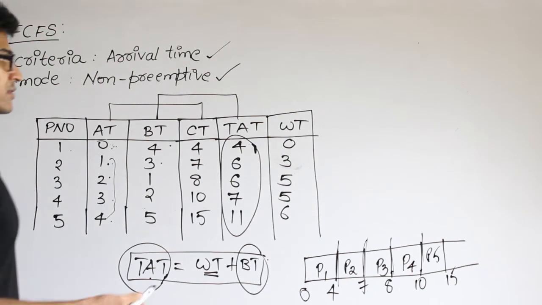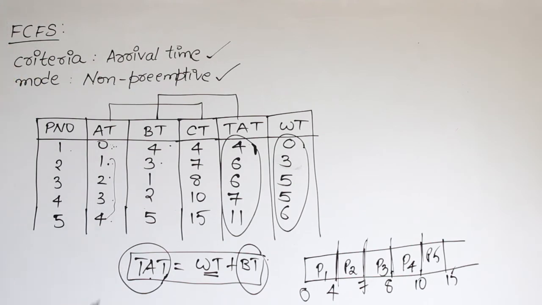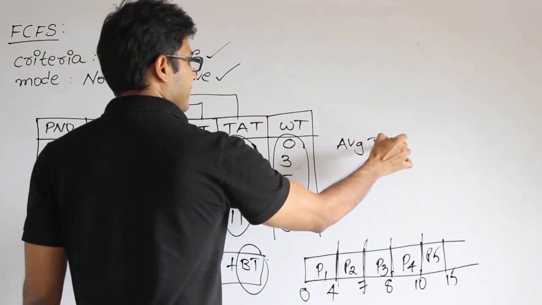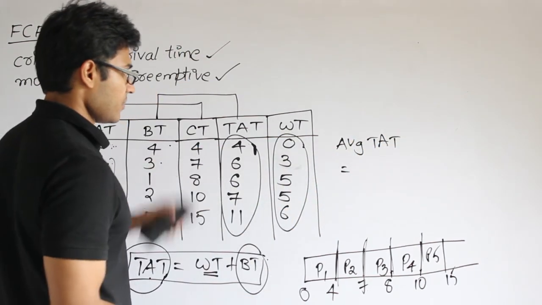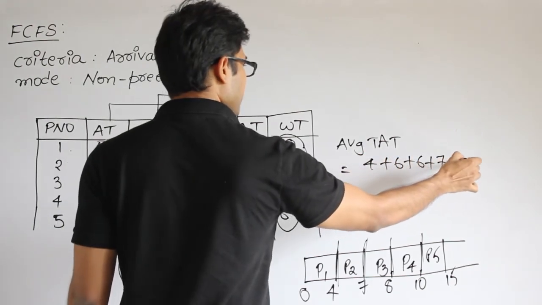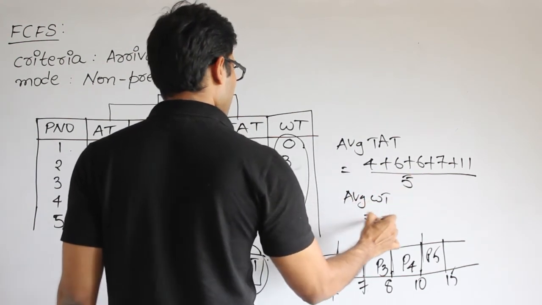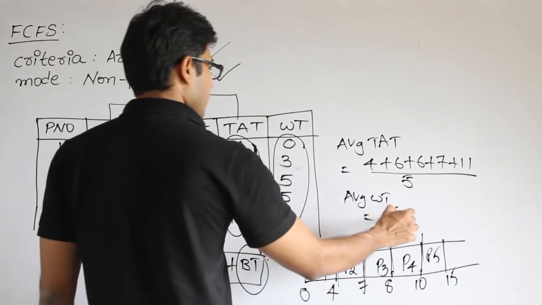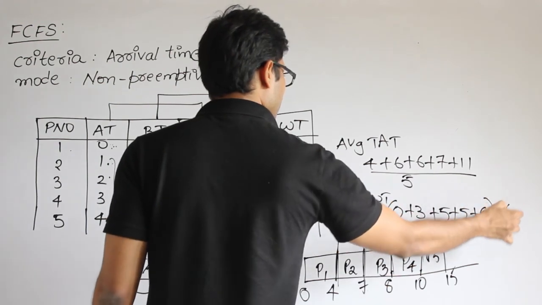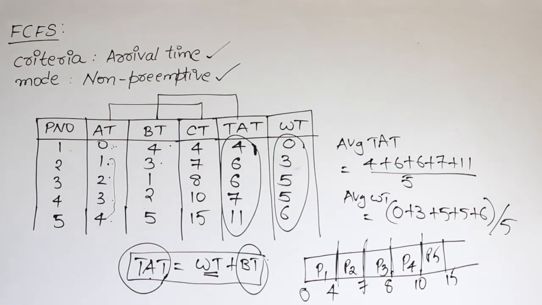And then they will ask you what is average waiting time. Average waiting time is you can add these all and then divide by 5, right? So if you wanted, you could do it anyway. See, this average turnaround time is, from next time onwards you do it, you add all of them and then divide by 5, which is 4 plus 6 plus 6 plus 7 plus 11 divided by 5. And average waiting time is the same, add all the waiting times and then divide by 5, which is 0 plus 3 plus 5 plus 5 plus 6 divided by 5. Got it? So that is how we get average turnaround time and average waiting time, right?